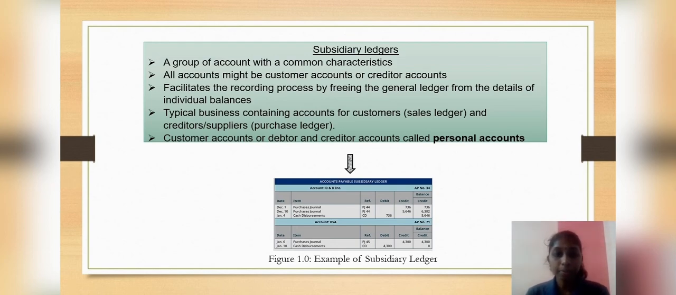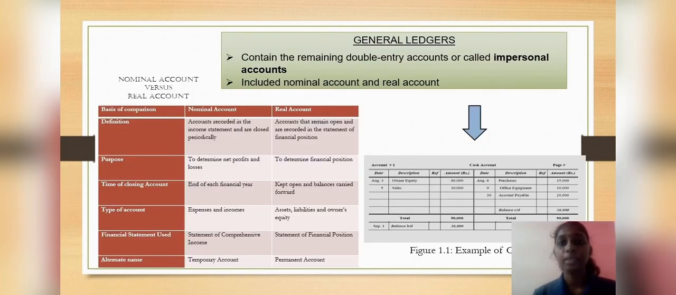Customer accounts or debtors and creditor accounts are called personal accounts because each debtor or creditor is referred to by his or her name, and each has its own account in the respective subsidiary ledger. The general ledger will contain the remaining double entry accounts, called the impersonal accounts. These are divided into nominal accounts and real accounts. Figure 1.1 shows an example of a cash account within the general ledger filled in with transaction information.